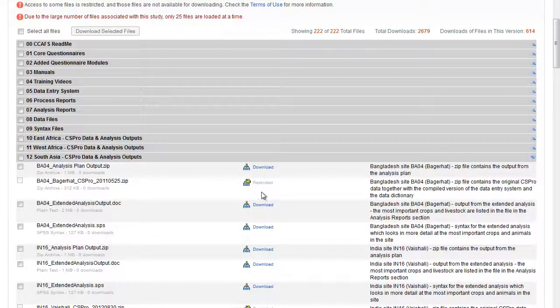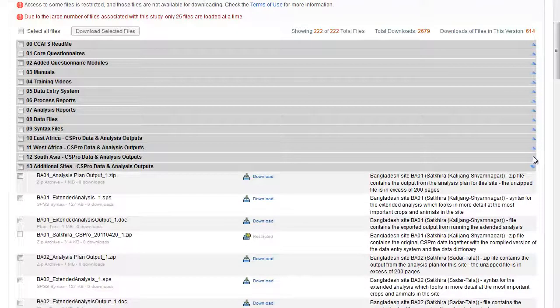Original data and analysis outputs for additional sites. Files from any new sites will be added here as and when they become available. Currently this section includes data for the extra sites from India, Bangladesh, Nepal, and more recently sites from Mozambique, Costa Rica and Nicaragua.